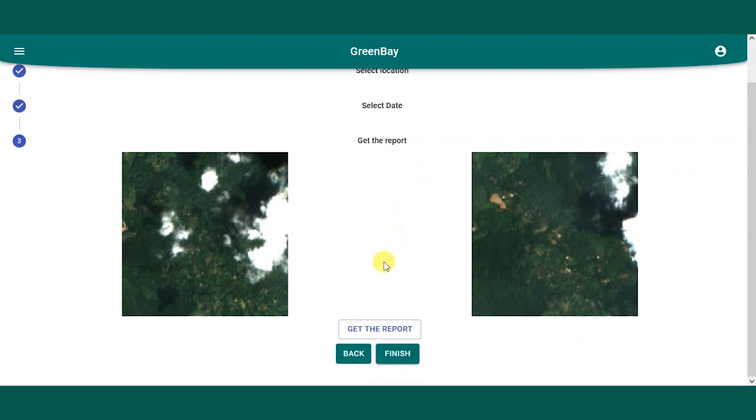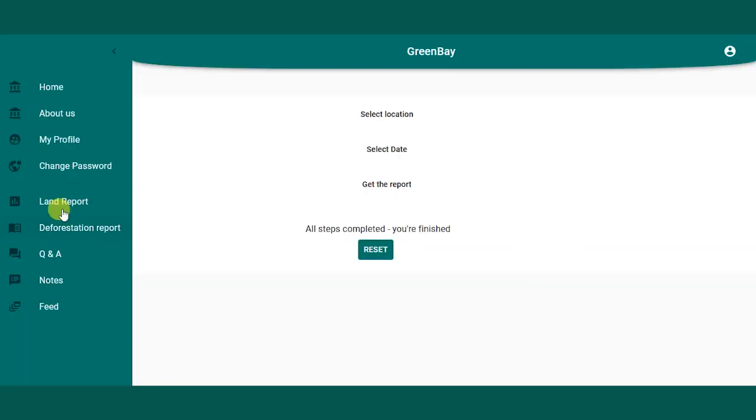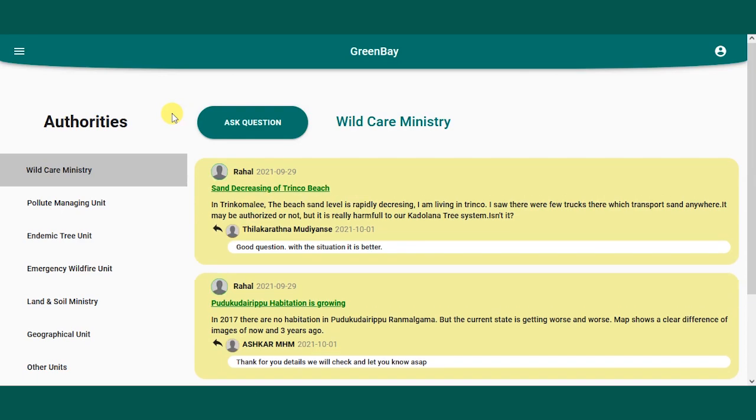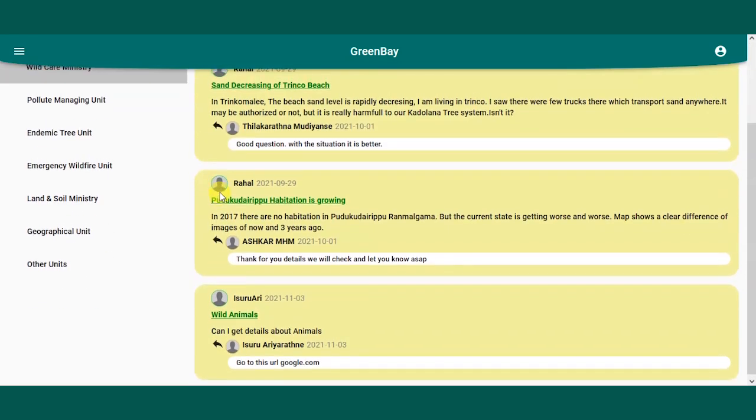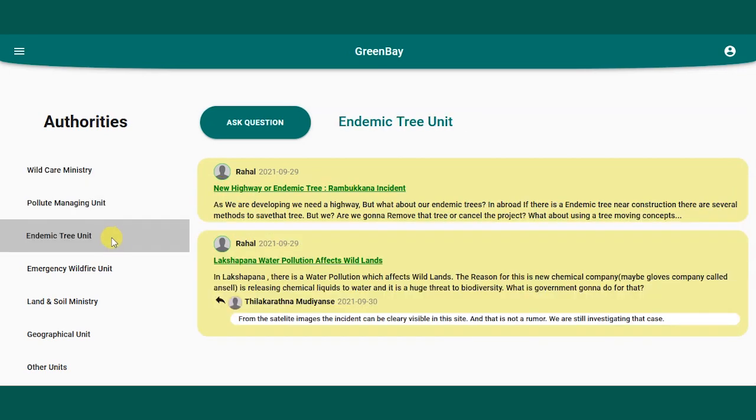To watch attractively as before, the user can get the report and get a clear understanding. Okay, with the main features, there are some other features as well. This page is made to express ideas and questions. And to access this page, the user must be logged in.